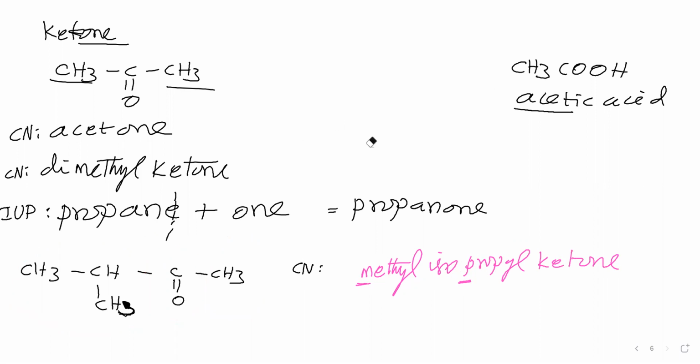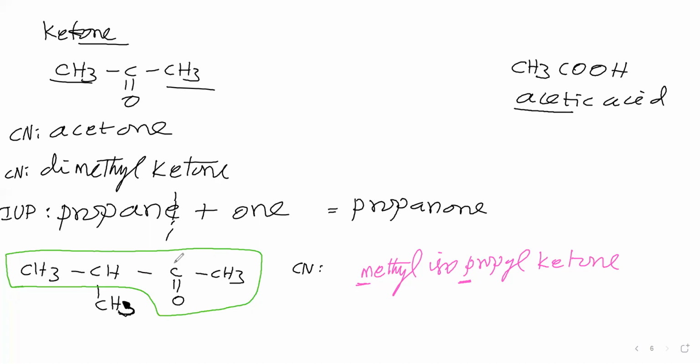For IUPAC name, what you have to do means you have to select the parent chain. The parent chain is this one. Now you see in the parent chain whether the ketonic carbon is there or not, you check it. Yes, that carbon is present in the parent chain. And then we have to give numbering. So numbering in the sense, remember that the main functional group must get least position, then only branches and all. So your main functional group is what? Ketone. This carbon must get least position. As per that, you give the numbering.